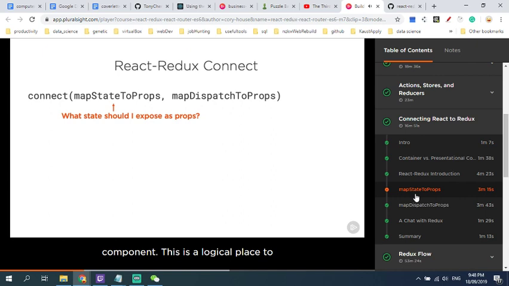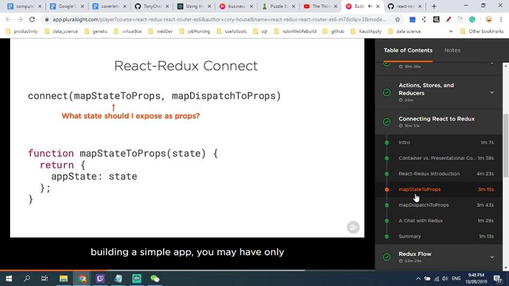This is a logical place to filter or otherwise transform your state so that it's most conveniently shaped and sorted for your component's use. Let's consider a simple example. If you're building a simple app, you may have only one reducer and one container component. In that case, you just want to pass down all of your state.